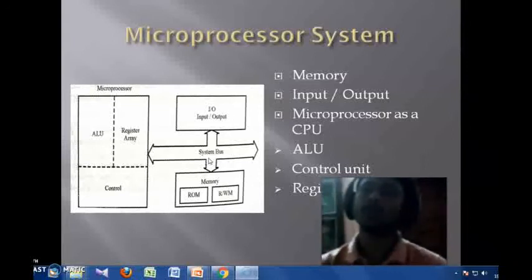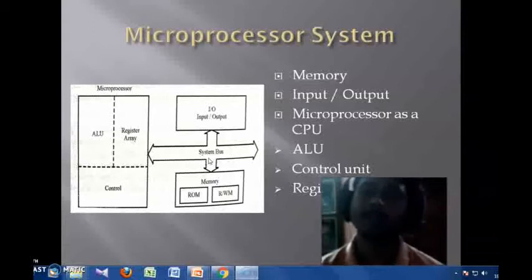If you want to connect some input output devices, as well as if you want to write something into a particular memory, we need the address, and after addressing we can write the data into a particular memory. At the same time, if you want to read some data, we first need to address the memory, then we can read the data from a particular memory. So this is the microprocessor system.